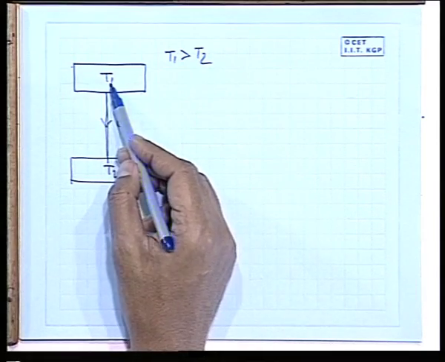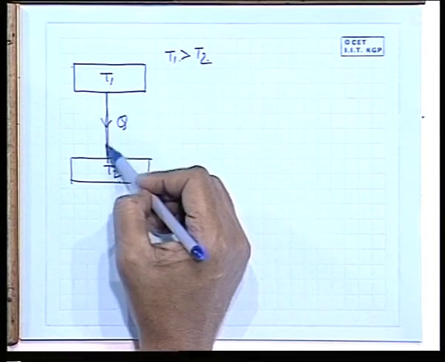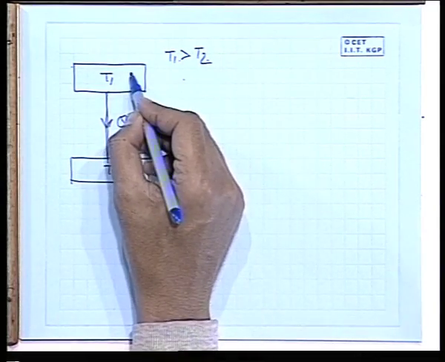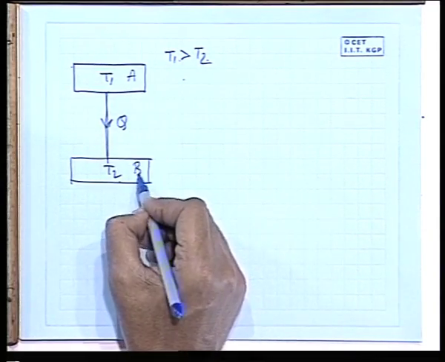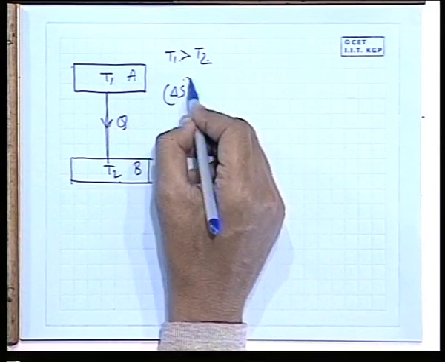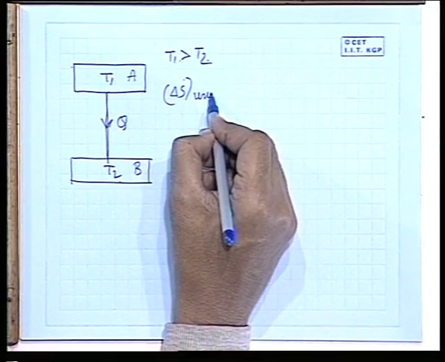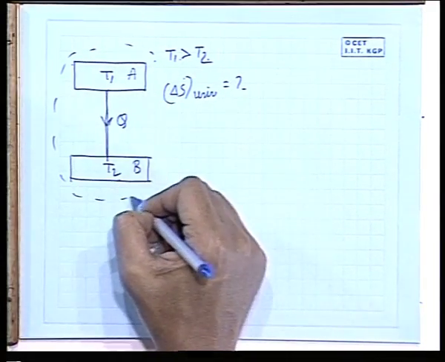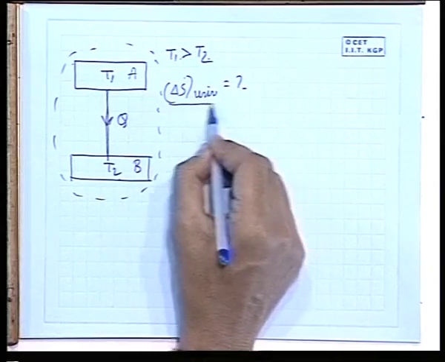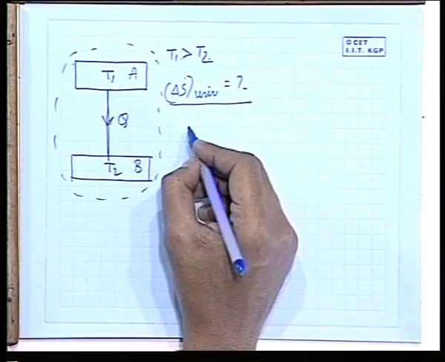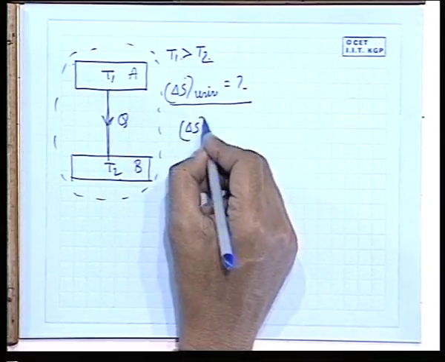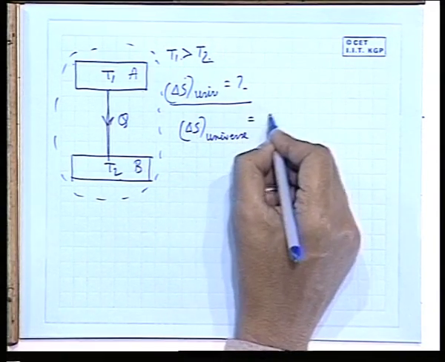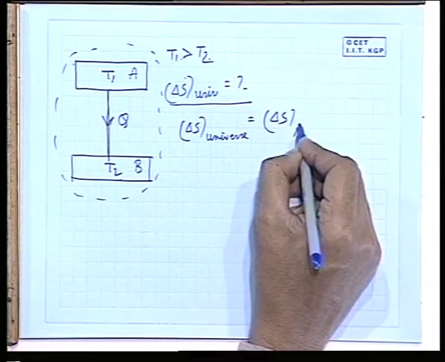That means T1 is higher than T2, then spontaneously heat will flow from T1 to T2. Let this be A and this be B. Then what is delta S universe? How to find out? I can define these two systems as a universe, and find out the value. The universe now comprises this system A and system B. Delta S is delta S A plus delta S B.